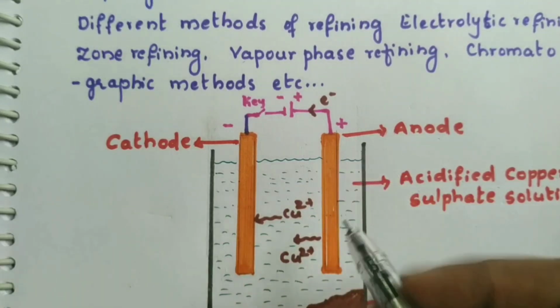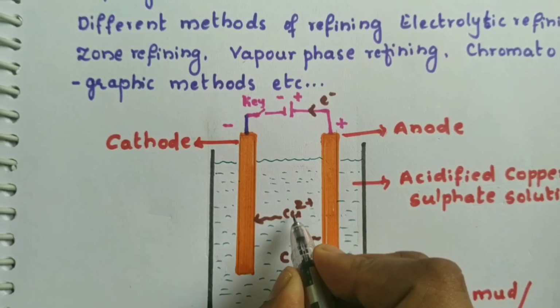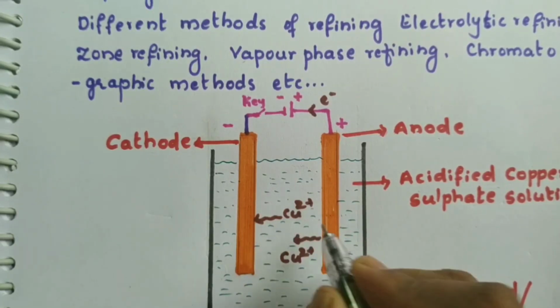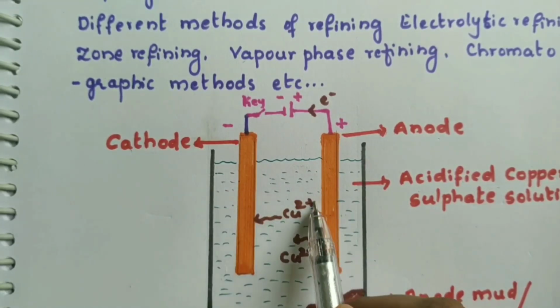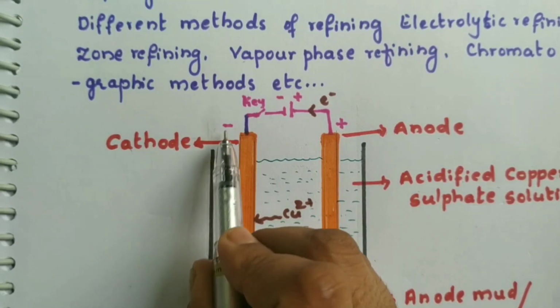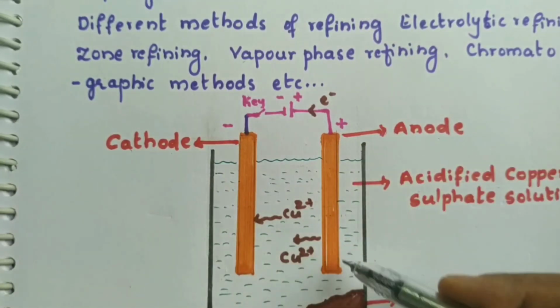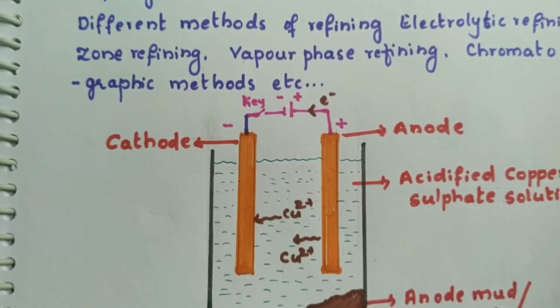What is happening? The pure metal will get attracted towards the cathode. This is a positively charged radical. This is a cation. That's why it is moving towards the negatively charged cathode. So what happens? All the impurities start settling down near the anode. That's why this is called anode mud.